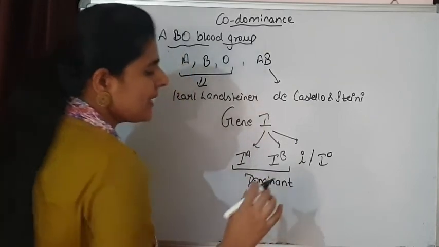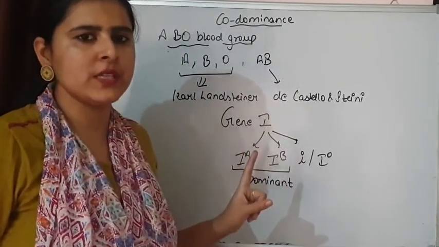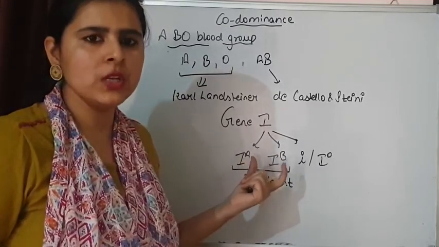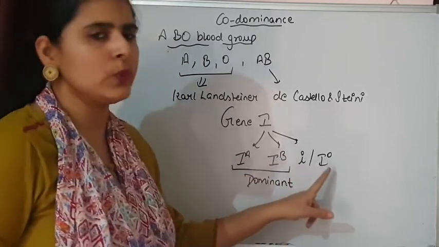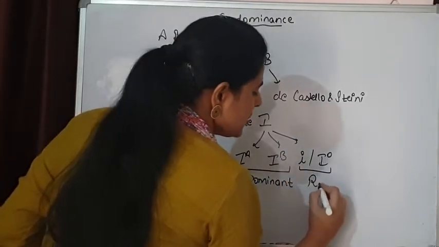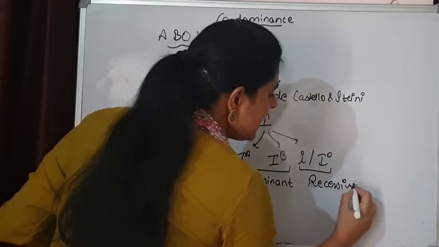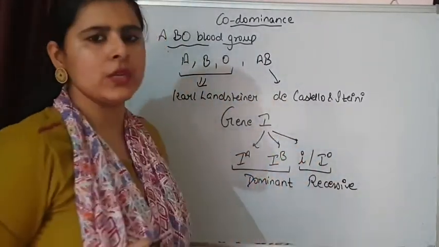Dominance simply means they are going to express, obviously in the homozygous situation, but they are also going to express themselves when they are present with the recessive allele, means in the heterozygous situation. This is the recessive one. Now what are these alleles going to do?